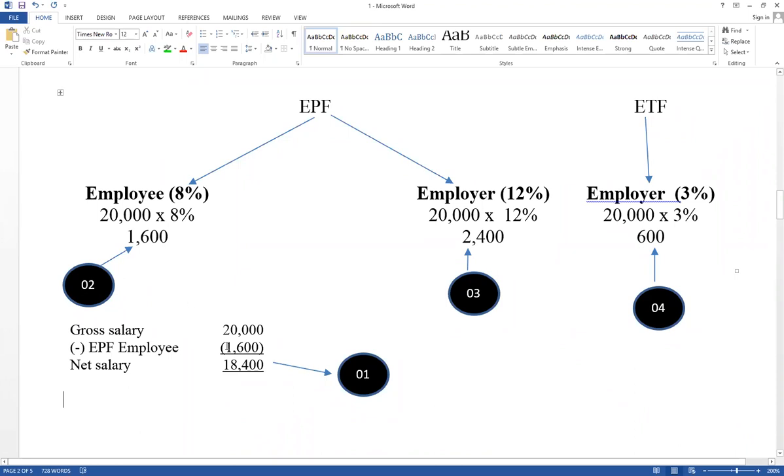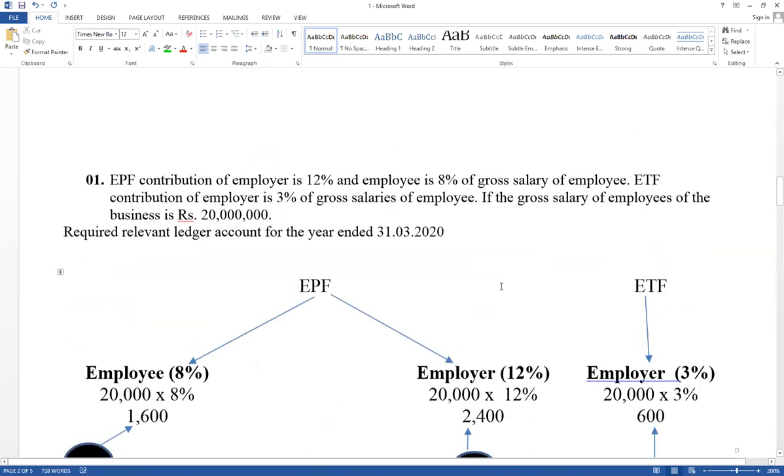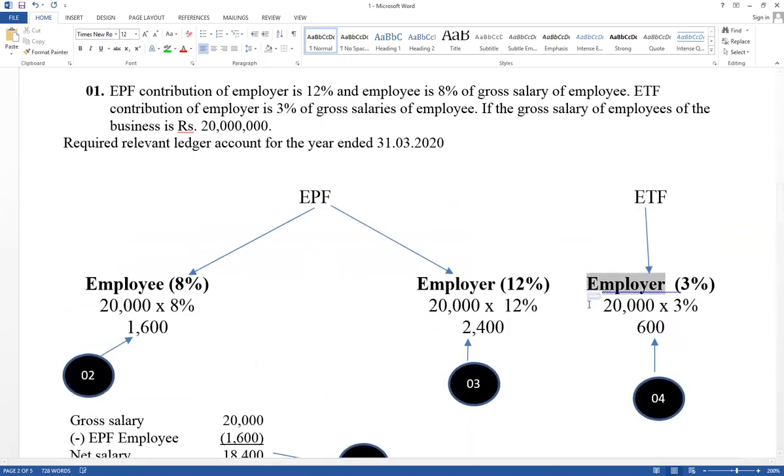But then there are 6 ledger accounts you have to prepare. Think about step number 1. As salary paid in cash account credit, salary account debit, and contribution of employee, salary account debit, EPF payable account credit, and contribution of employer, EPF expense account debit, EPF payable account credit, ETF contribution of employer, ETF expense account debit, ETF payable account credit. This is the way you have to record normally.